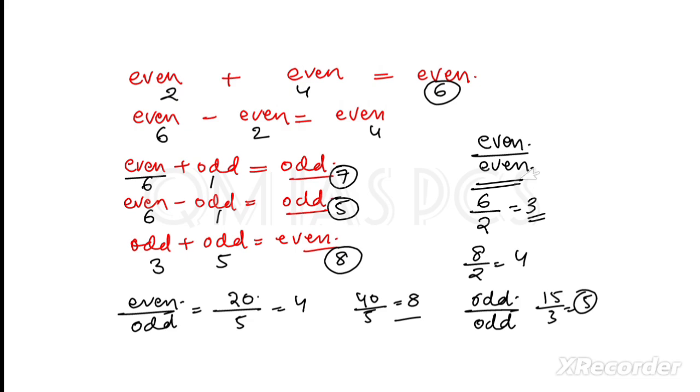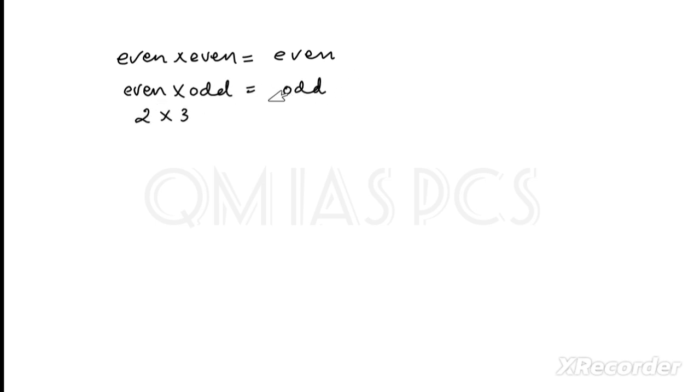If I multiply even with even, we will get an even number. If I multiply even with odd, like if I multiply 2 with 3, sorry, we will get an even number, not odd. Yeah, it will be 6, an even number. Then when we multiply odd with odd, it will be an odd number.